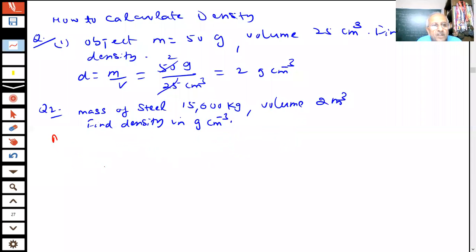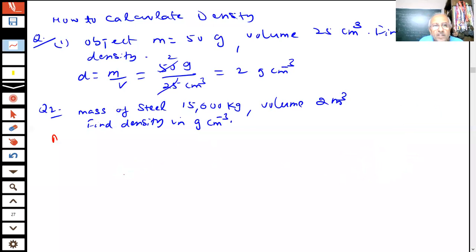How will you convert? You know that 1 kg is equal to 1000 gram, student. Or by unitary method, 1 unit is equal to 1000 gram per kg. This is called a unitary method, students. I can apply the unitary method. So 1 kg is 1000 gram and 1 meter is equal to 100 centimeter, or 1 unit is equal to 100 centimeter divided by meter.